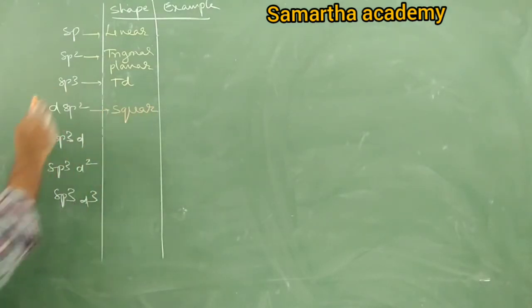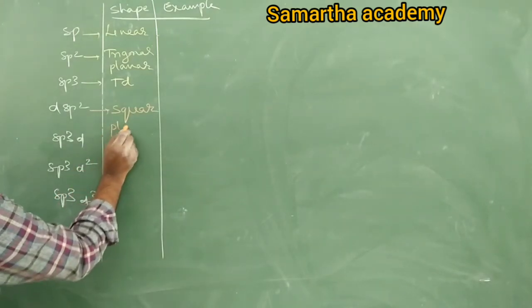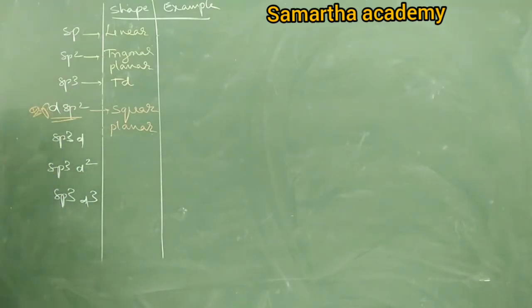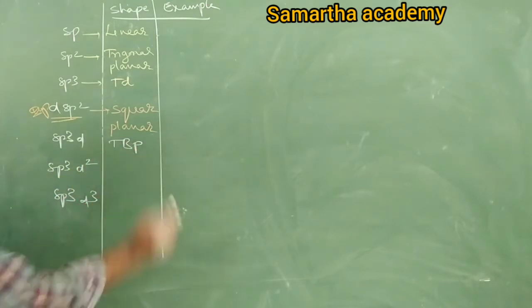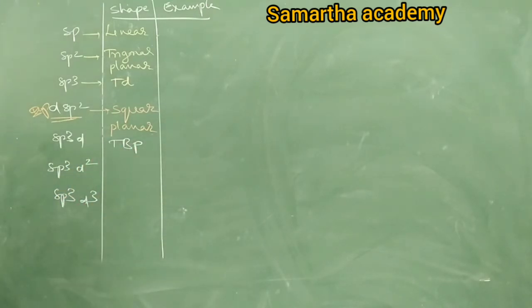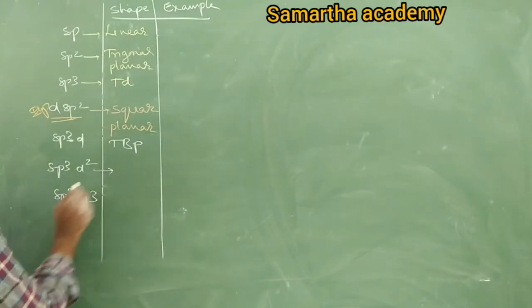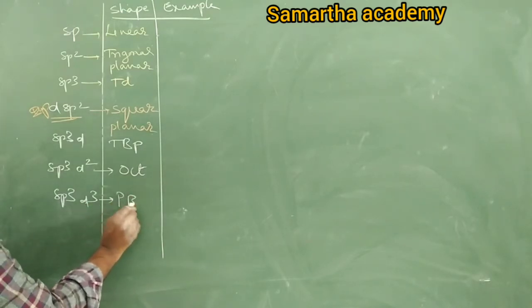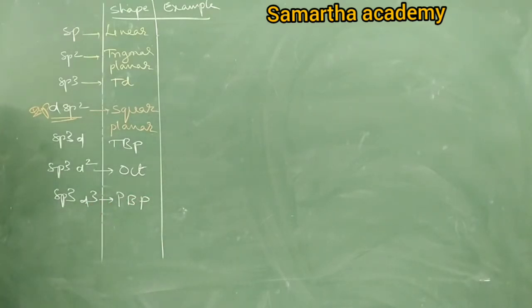We will study dsp2 square planar in coordination compounds. Next, sp3d is TBP, trigonal bipyramidal. Next, sp3d2 is octahedral. sp3d3 is pentagonal bipyramidal. You write clearly, pentagonal bipyramidal, PBP.